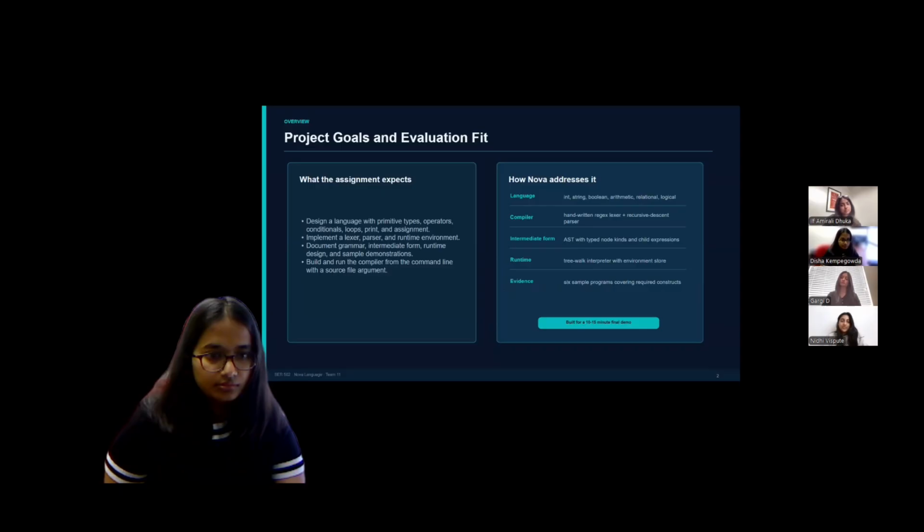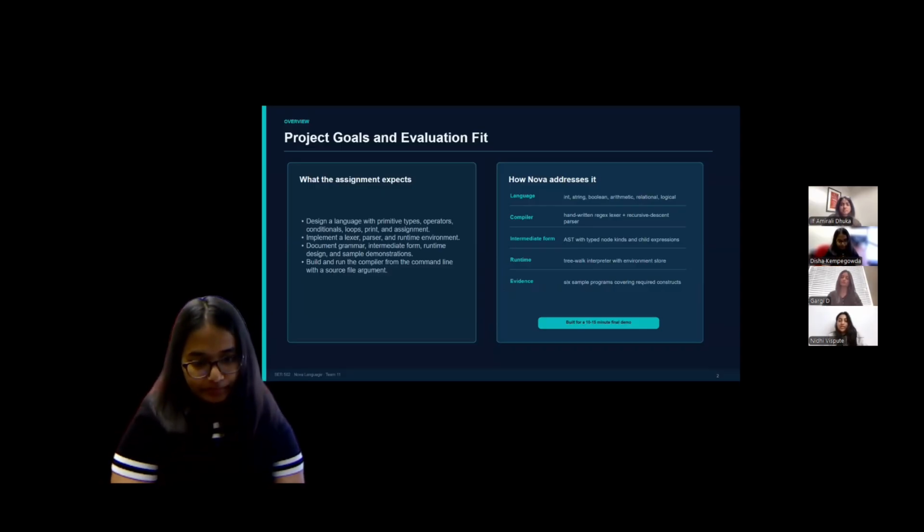As we move on to the second slide, the assignment asked us to design a language with primitive types, operators, conditionals, loops, print, and assignment, and to implement a lexer, parser, and runtime environment. Noah addresses all of these. We have integers, strings, and booleans as our data types.